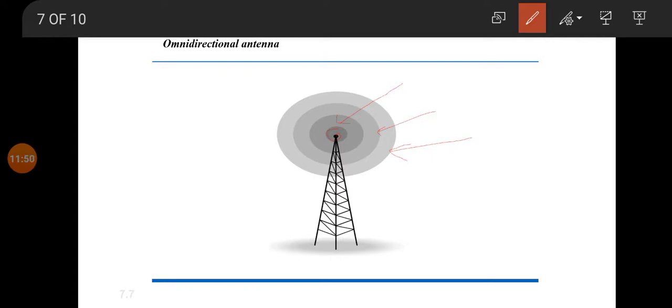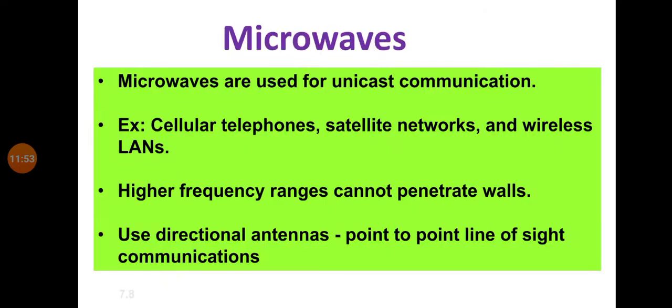Understood? So now the next type of unguided media is microwave. Microwaves are used for unicast communication, whereas radio waves are for multicast. Clear? So unicast communication means what? Transmission of waves from one transmitter to one receiver. That is why it is unicast, one directional communication. Clear? Then examples for microwaves are cellular telephones, satellite networks, and wireless LAN.